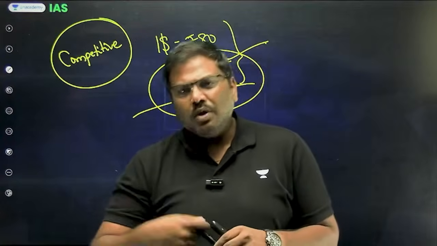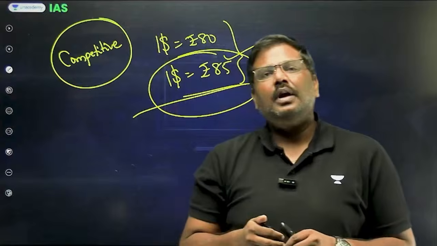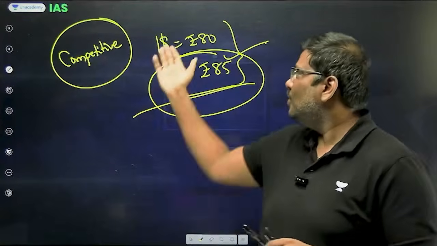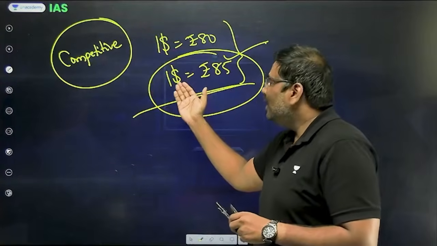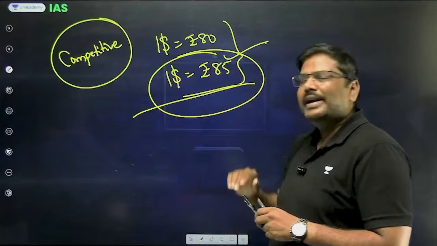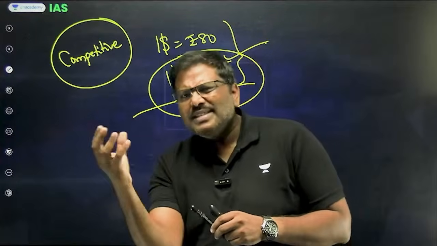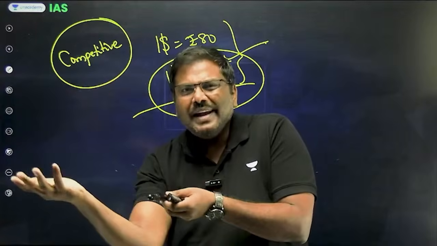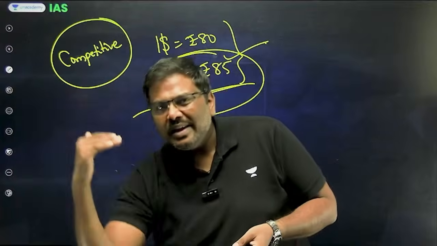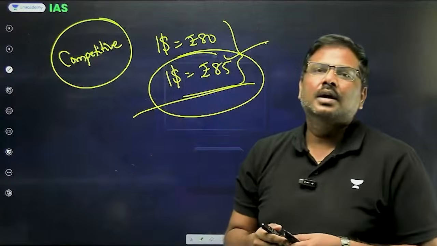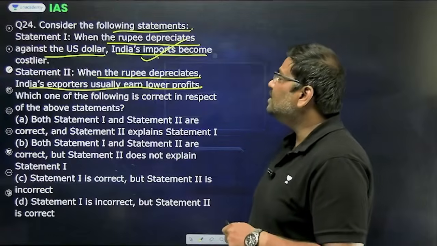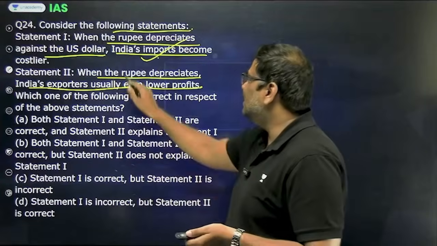Why? I want to sell it at 80 rupees. I want to export it at 80 rupees. Now it is $1 is equal to 80. When the rupee depreciates to $1 is equal to 85, I will not price it at $1 because I want to earn 80 rupees including profit. I will reduce the price to below $1. So my export competitiveness in fact increases, it doesn't decrease.